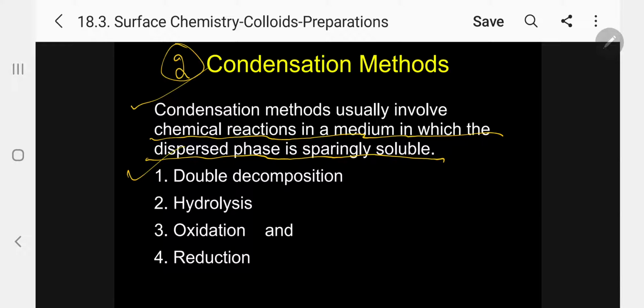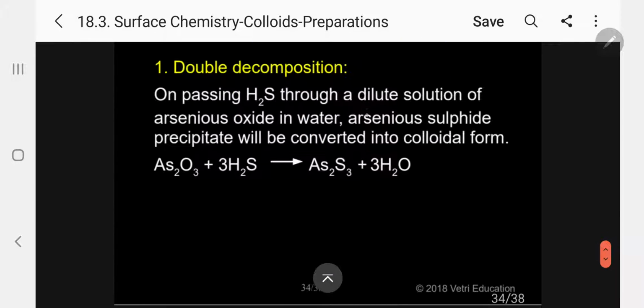There are 4 examples I am discussing under this. One is double decomposition, 2 hydrolysis, 3 oxidation, and 4 reduction. By using these 4 chemical methods, I can prepare colloids. Let me go one by one. First, double decomposition.